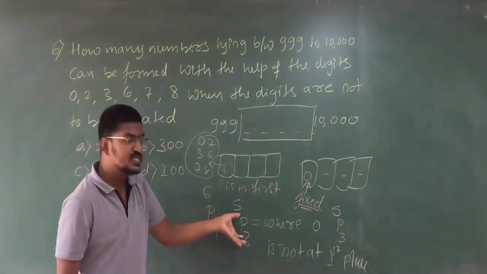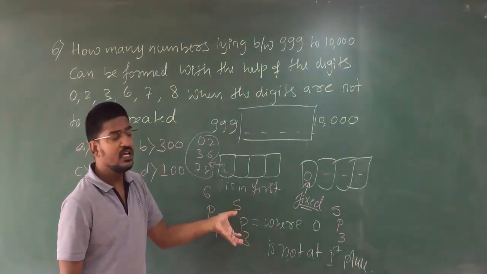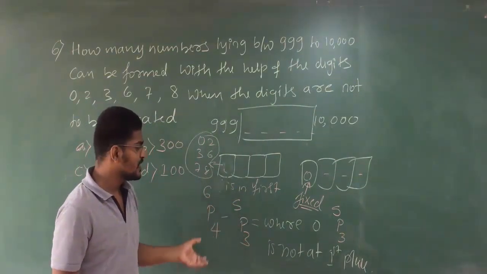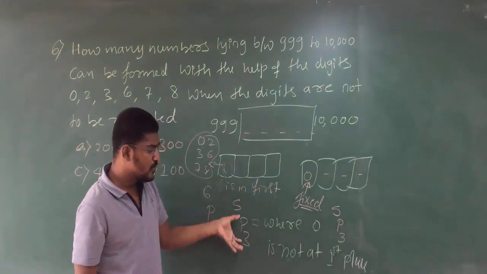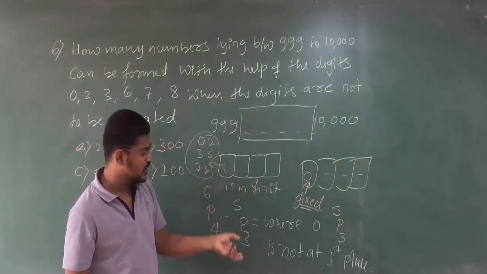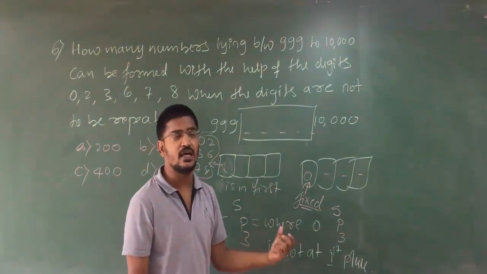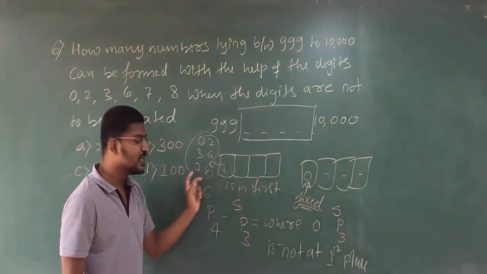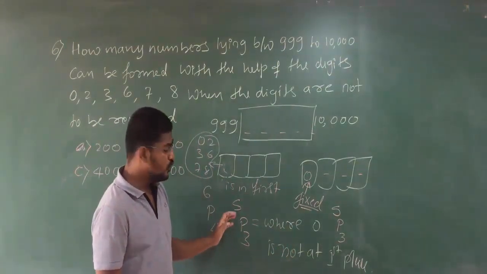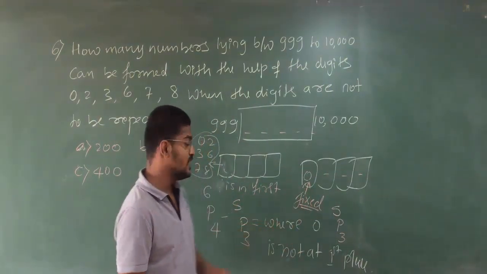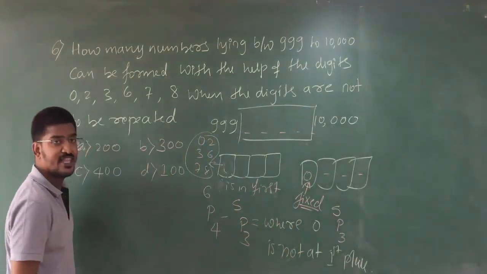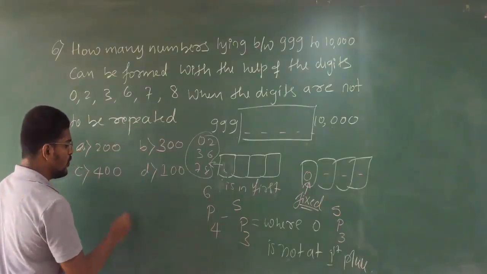So you remove what we do not need, and you will remain with what we need. That is, total number of cases, remove what you don't want, and you will remain with what you want. That is 6P4. That means 6 minus 4, 2.